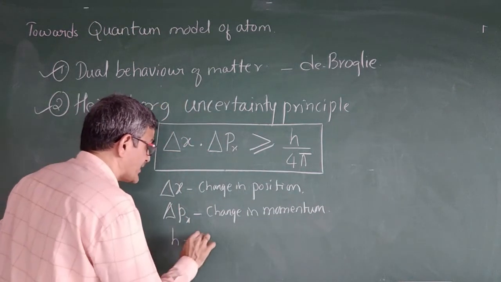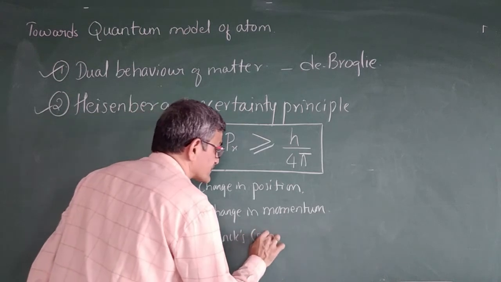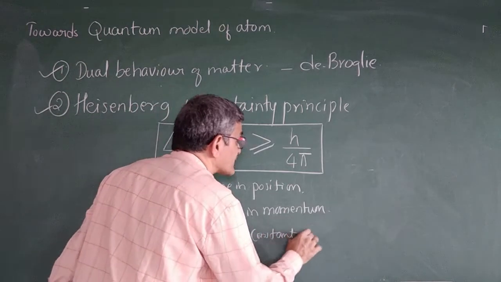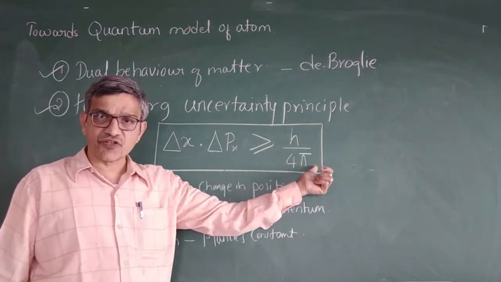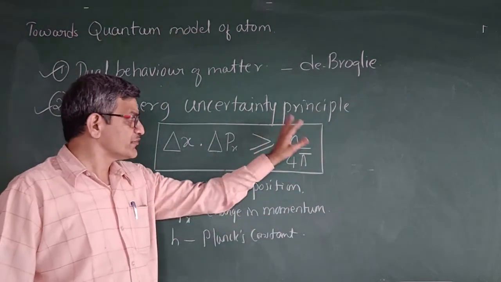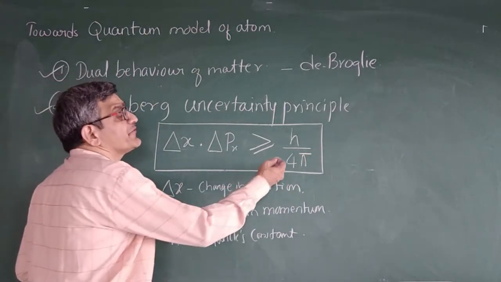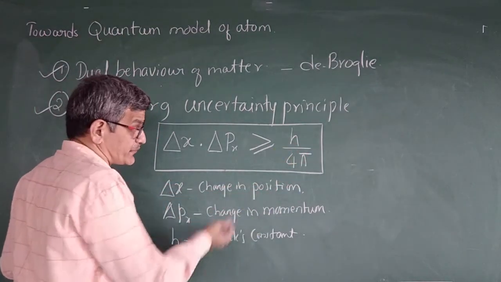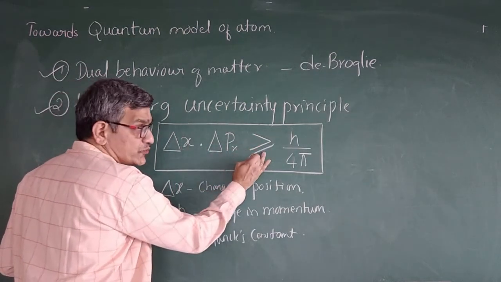H is Planck's constant. So we know this is a constant, pi is also constant, 4 is a constant. So if you simplify this, you may get it is about 0.5 into 10 raised to minus 34. So ಅದಕ್ಕಿಂತ ಹೆಚ್ಚಿಗೆ ಇರುತ್ತದೆ, that is more than or equal to.